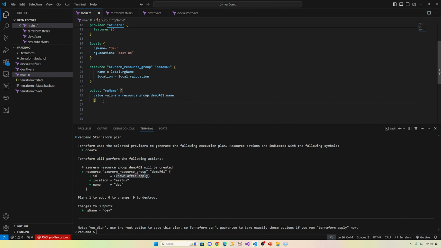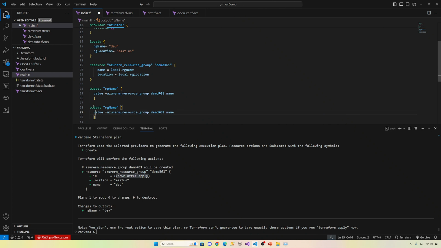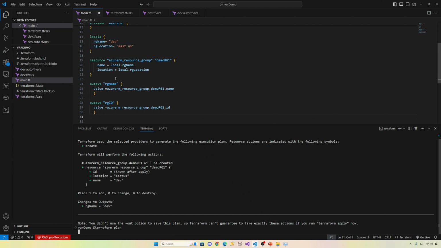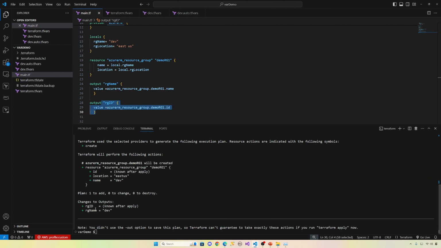Let's do one more output block. So copy, paste. Now you need to get the ID, right? RG ID. You don't want the name, you want the ID. This is the attribute. So let's save this one. Now let's run Terraform plan. This time it's going to output the name, but the plan will not output the ID because it's known only after apply. So you need to do apply also.